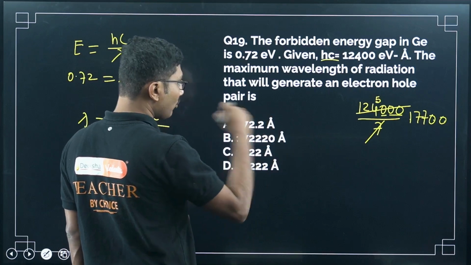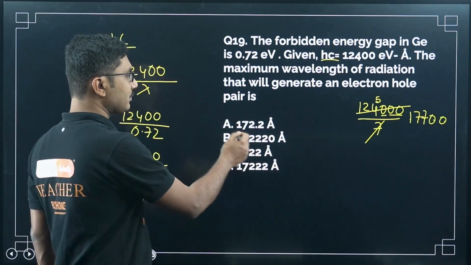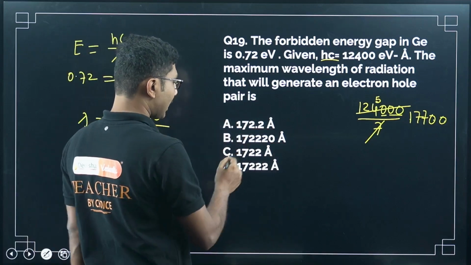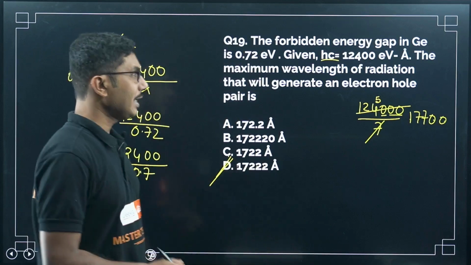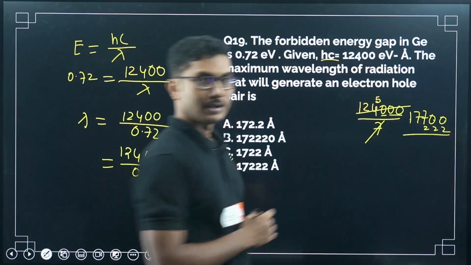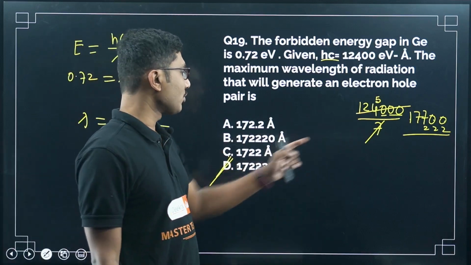All of them are either more or less. For example, this one is 1 2 3 4 only, this one has 1 2 3 4 5 6, and this one is only 1 2 3. So the correct answer is option D, 17222. So that is the correct option, right? What you have to do is count the number of digits.